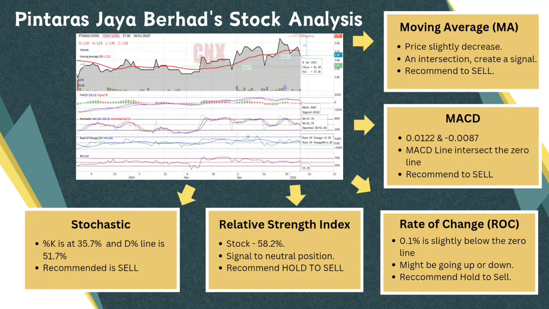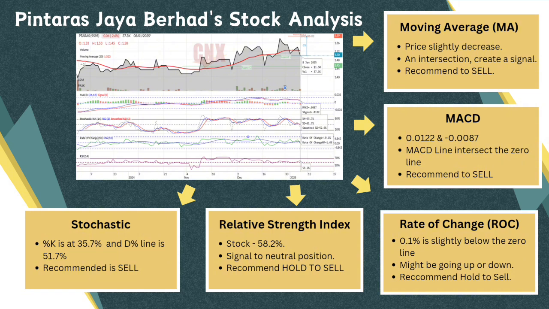Based on the moving average indicator, the closing price is 1.550, slightly above the 20 days moving average of 1.523. This indicator shows a signal when the price line, which is the black line, intersects the moving average line, the red line. There is a strong signal of bearish trend and it allows the investor to sell. So my recommendation for this indicator is to sell.